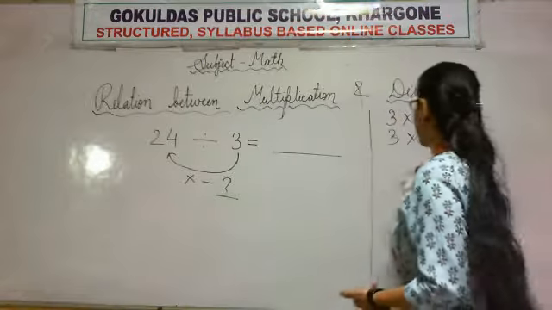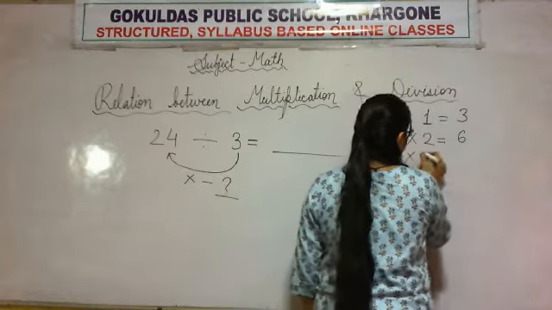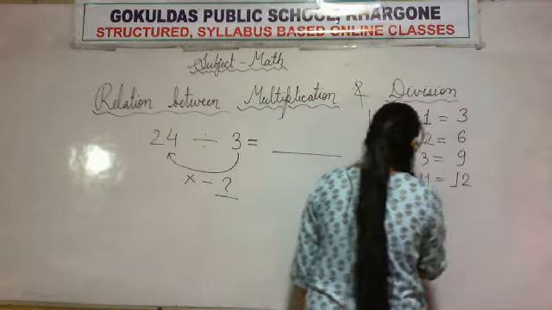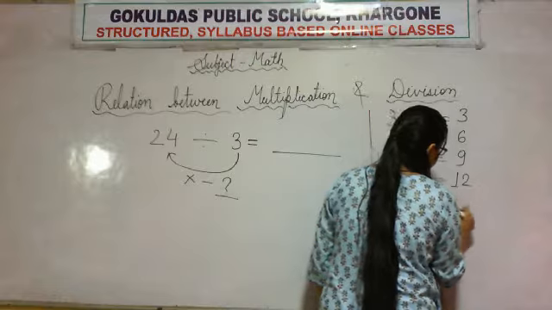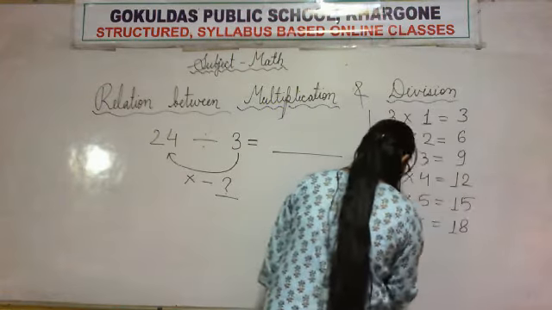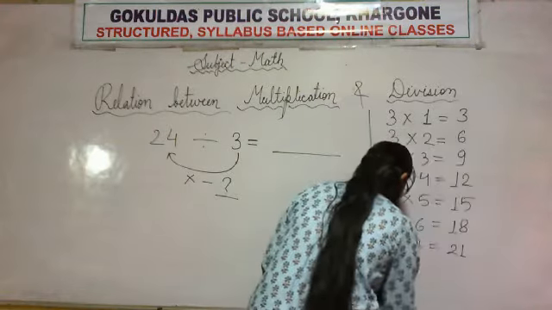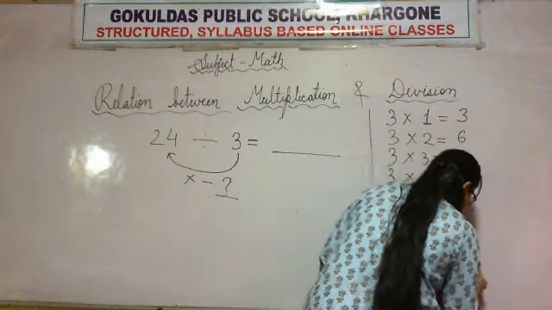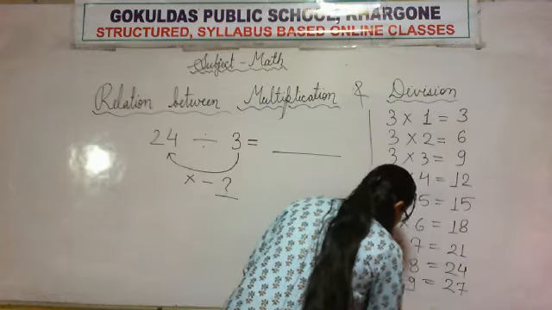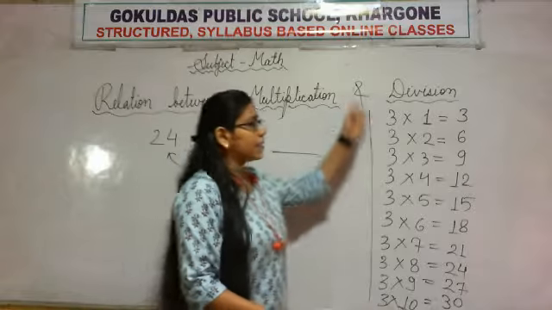So you should learn the tables. 3 twos are 6, 3 threes are 9, 3 fours are 12, 3 fives are 15, 3 sixes are 18, 3 sevens are 21, 3 eights are 24, 3 nines are 27 and 3 tens are 30. Okay students, so this is the table of 3.